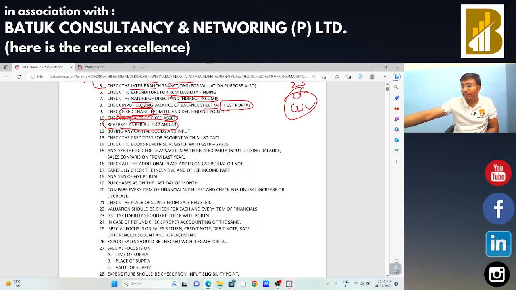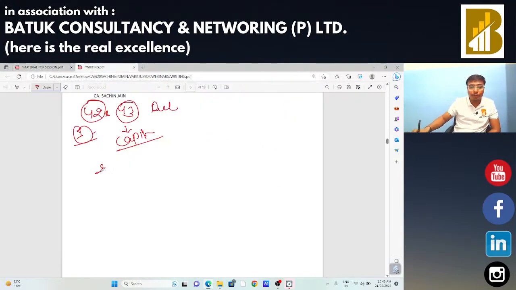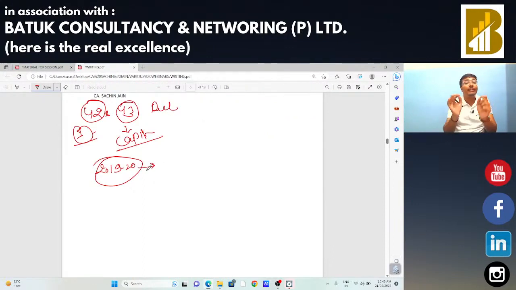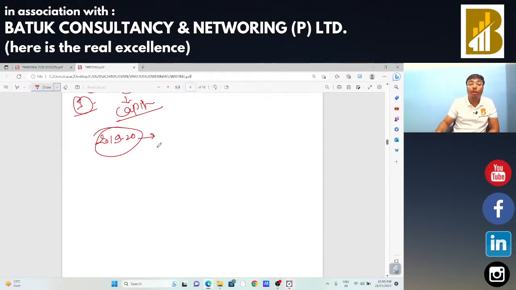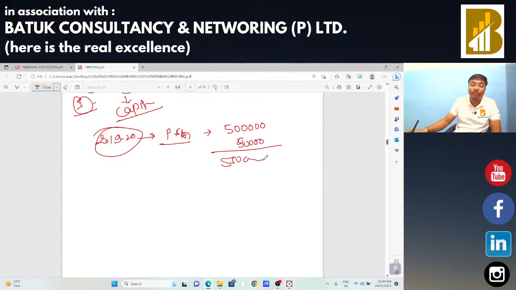Sir, suppose the taxpayer has bought capital goods in that particular financial year. Suppose you are going to do the audit for financial year 19-20, and in that financial year the taxpayer has bought plant and machinery for 5 lakh rupees, and GST on that plant and machinery is 50,000 rupees, total 5 lakh 50,000 rupees.